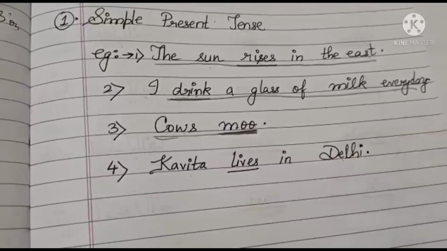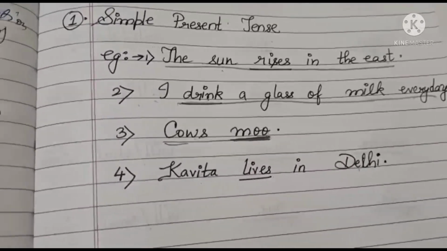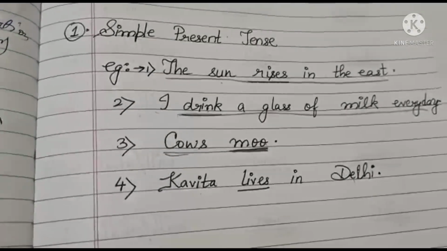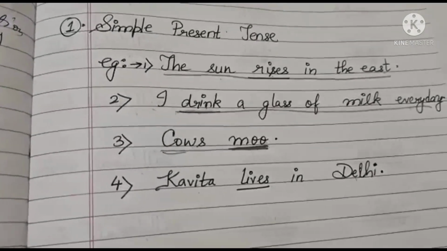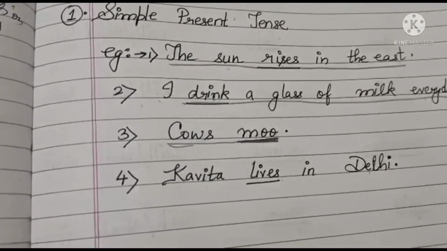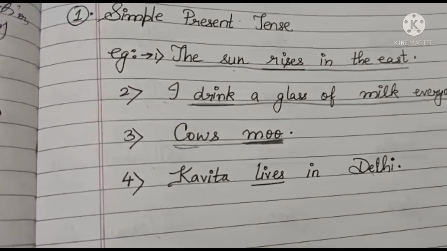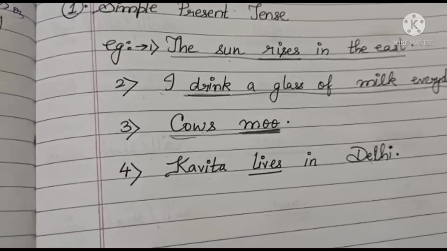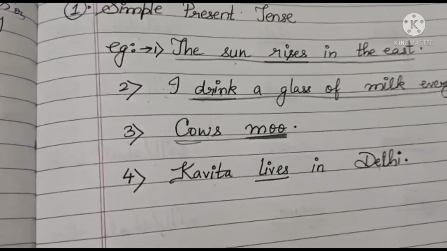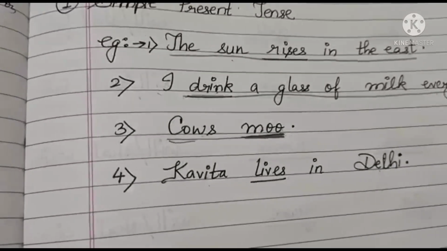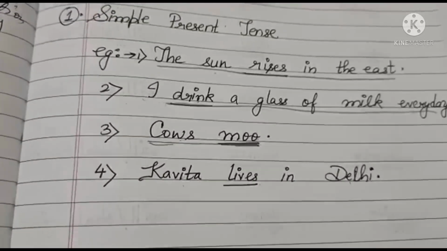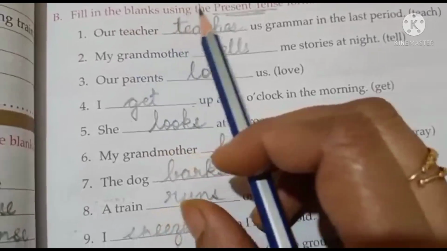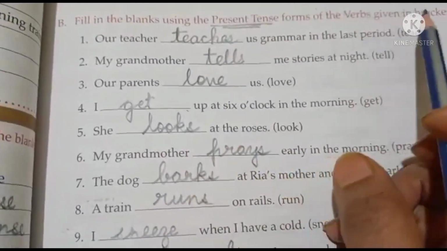So children, we use the simple present tense to talk about habits and actions that are always true or happen regularly. जो रोज होता है या फिर जो universal truth है, like the earth revolves around the sun or the sun rises in the east. So these are simple present tense sentences. Okay. So now children, let us solve this exercise. Fill in the blanks using the present tense of the verbs given in brackets.